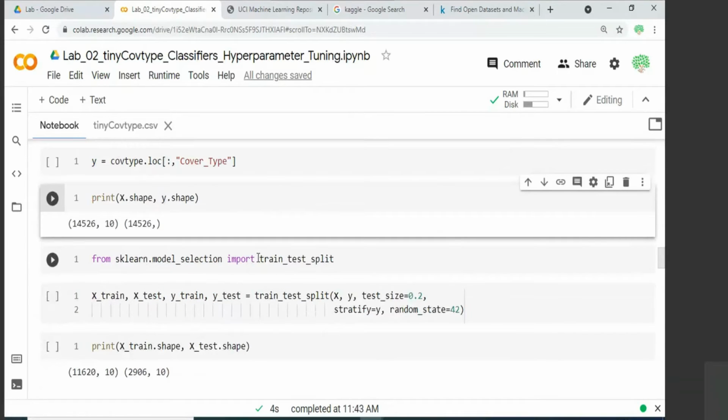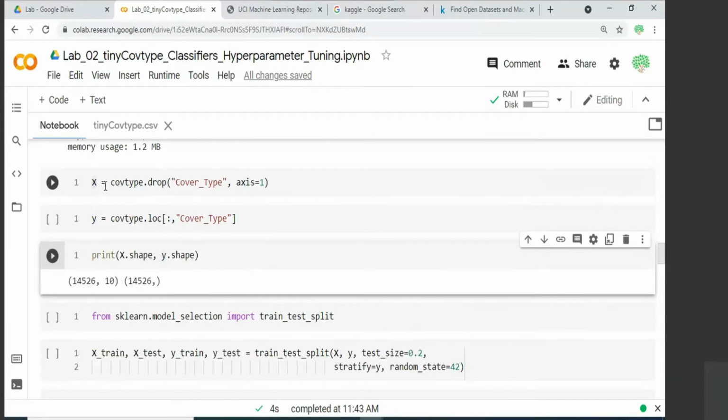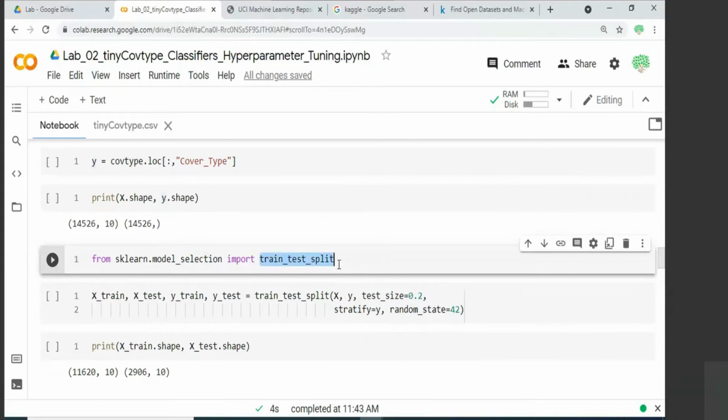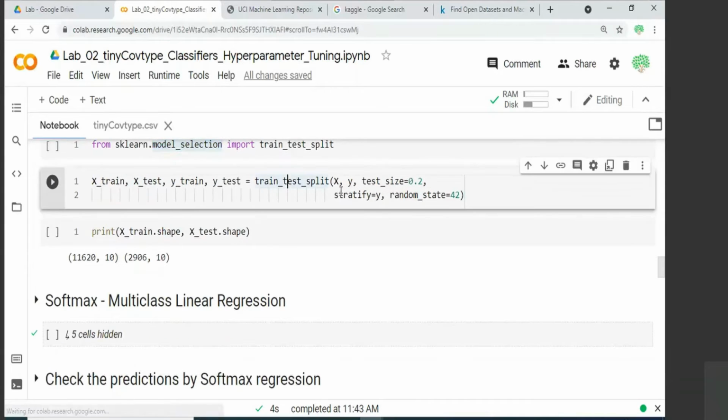Okay, so the usual practice we have to follow is once you have your data set X and Y, you have to split it into training and testing. So we can call the train test split function defined in scikit-learn's model underscore selection module. So you call that, pass your X and Y. So this is very much similar to what we discussed yesterday. Specify what is your test size. So we are specifying it as 20%, it's 0.2.